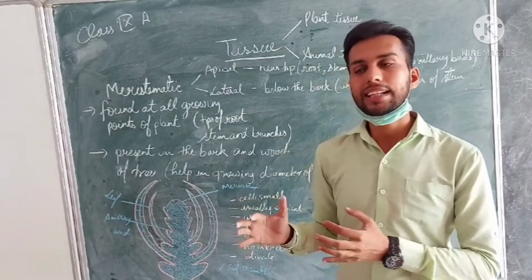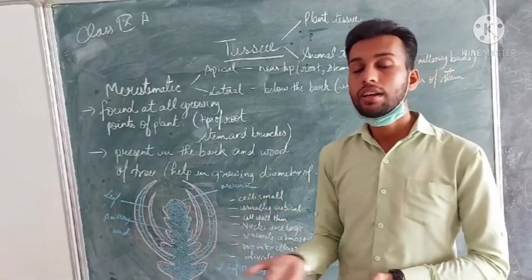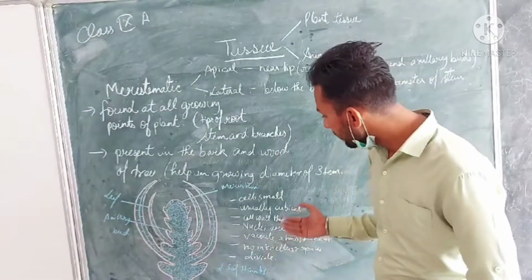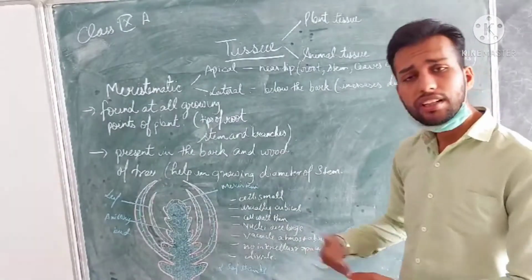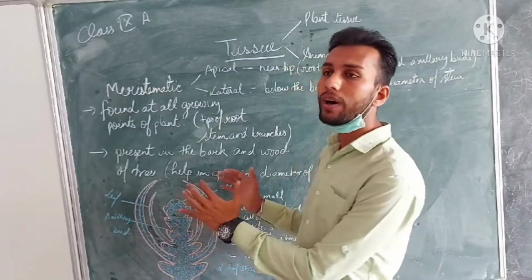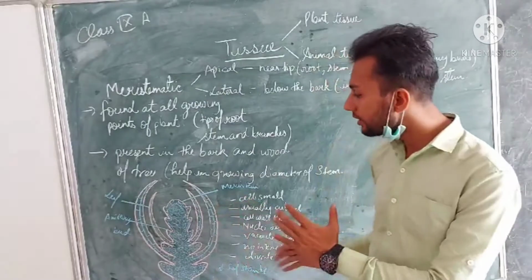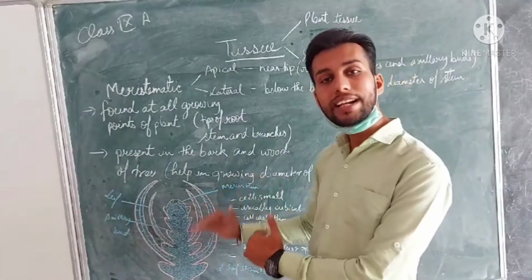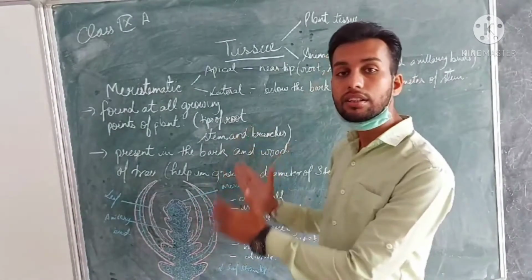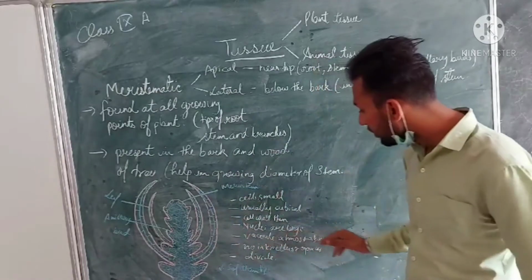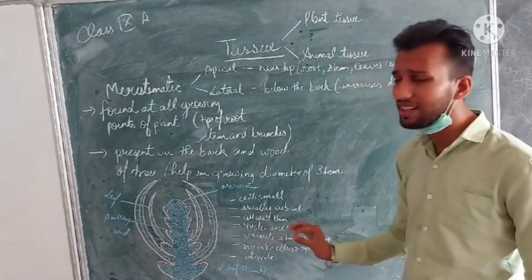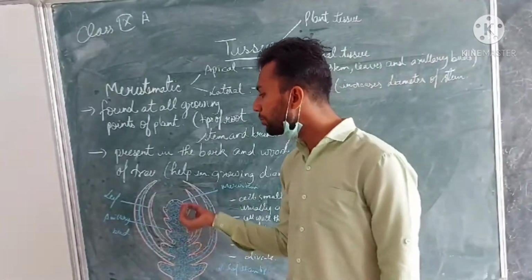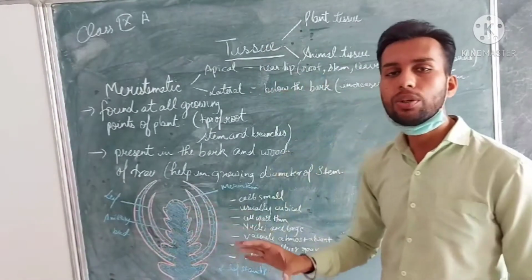The vacuoles are not present in the meristematic tissue, because they are in the dividing phase and don't need to store anything. They will add cells and increase in height and length. That's why their vacuoles are almost absent. Negligible vacuoles are present.